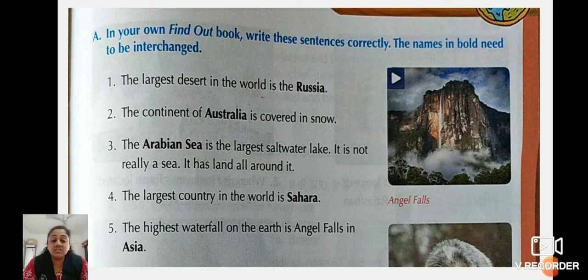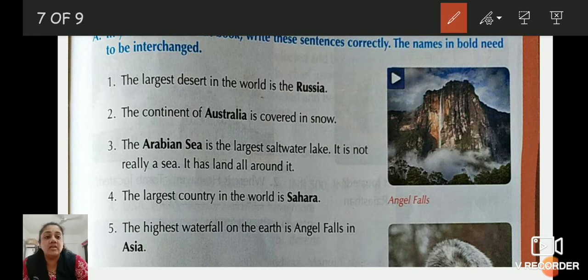So which is the largest desert in the world, my dear children? Russia is the desert? No, it is not. So the largest desert in the world is Sahara Desert. What is the answer? Sahara. So we have to cut it and here write down Sahara Desert.